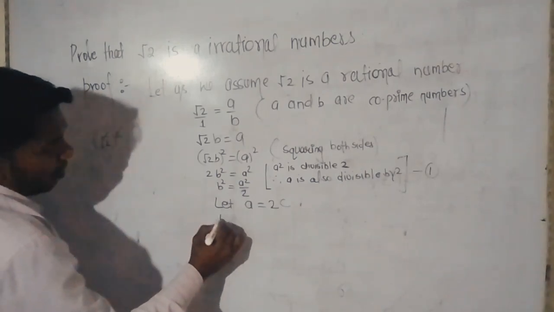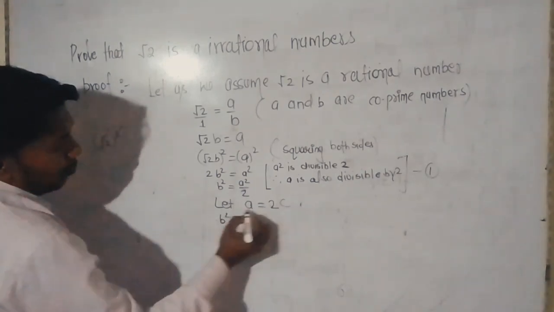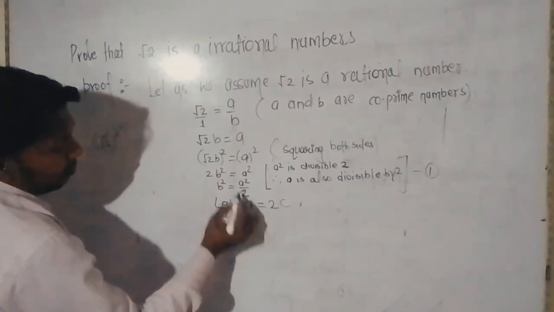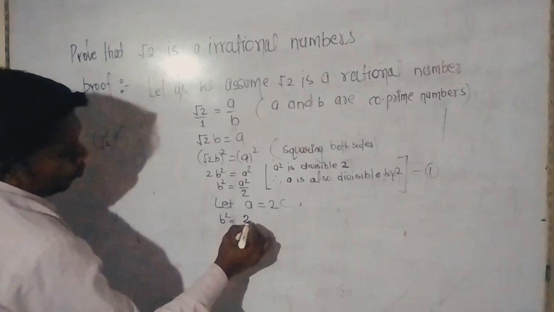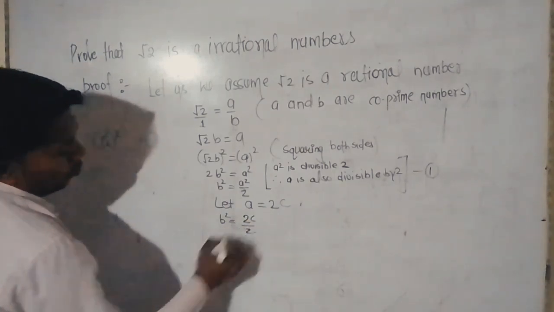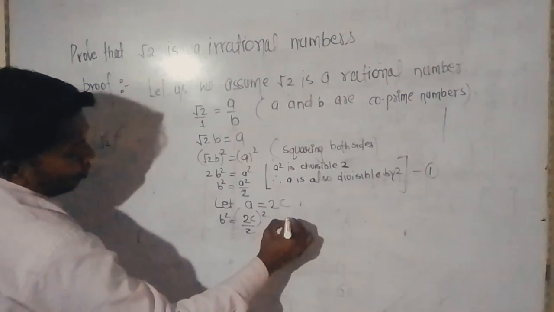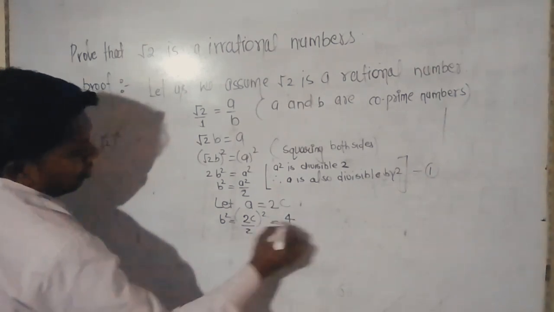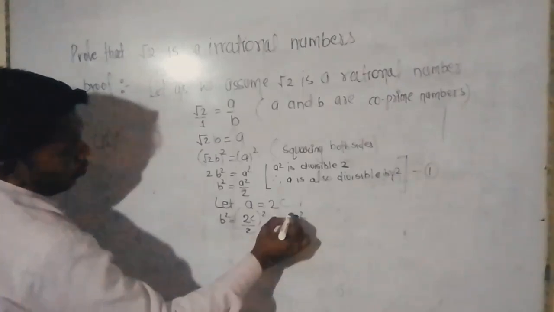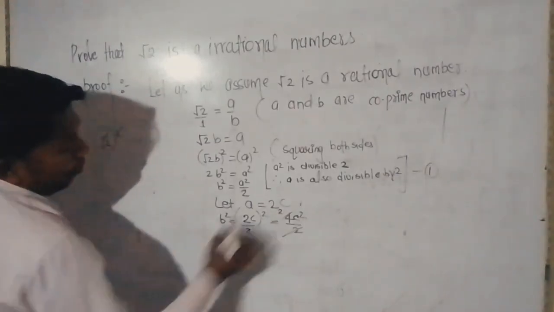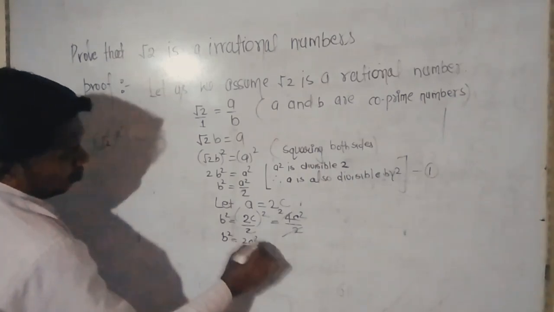Here b square is equal to, put the value of a in a square by 2. So (2c) square upon 2. It means 2 twos are 4, c square upon 2. Cancel out, so b square is equal to 2c square, right?